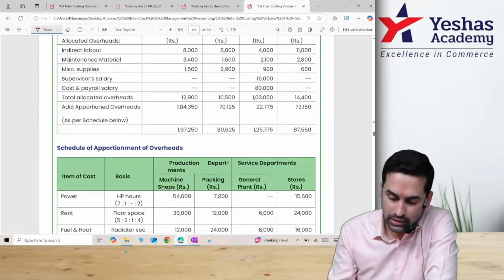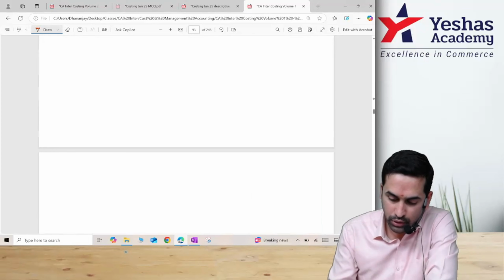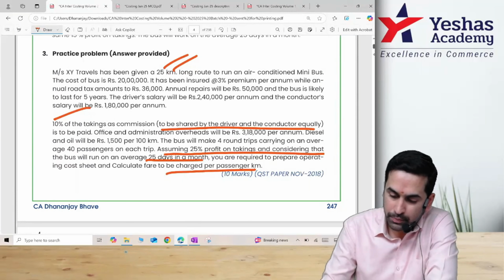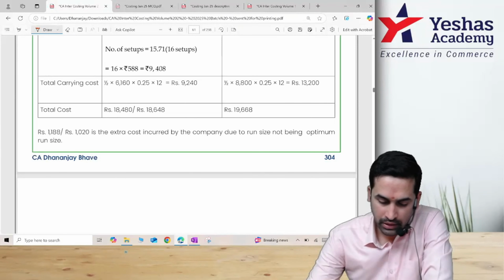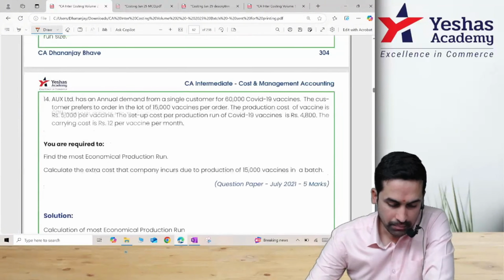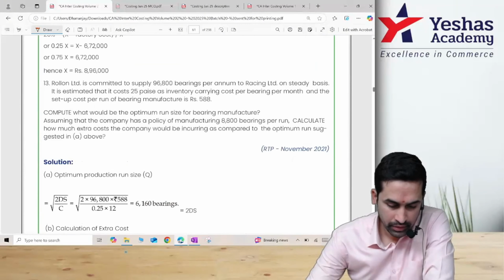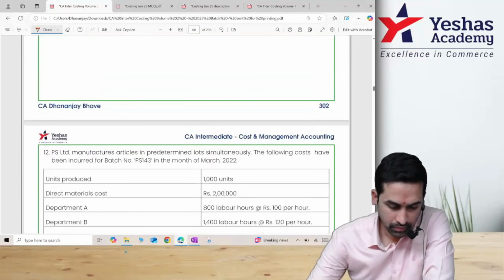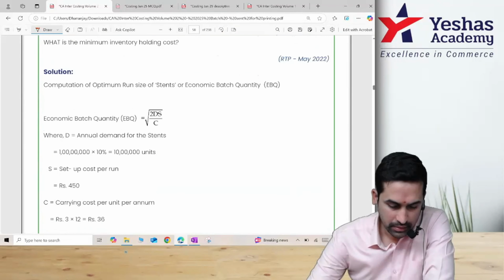Whoever has job costing, I think volume 2 in class book, can you please tell me quickly the page number? Job costing and batch costing. In job costing, I think part B, there was this question. Last year data, percentage.